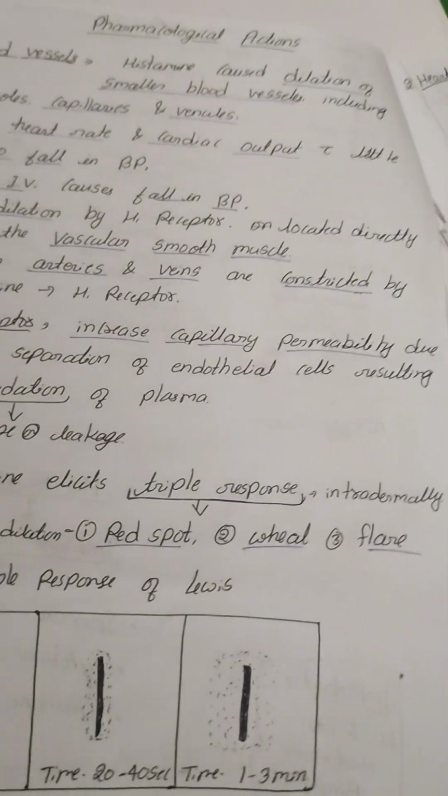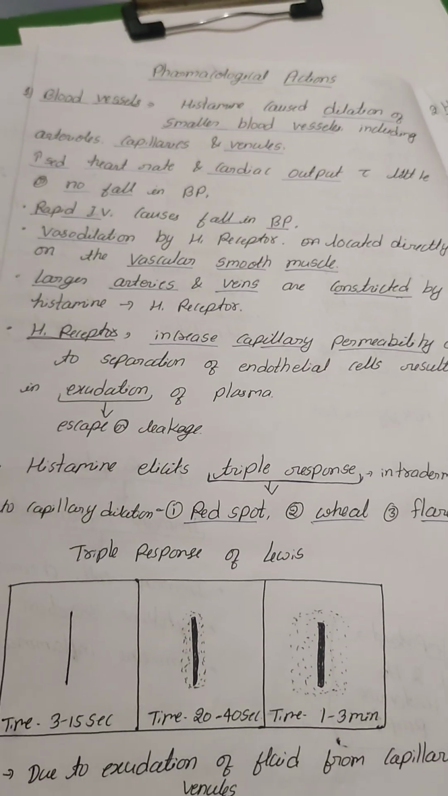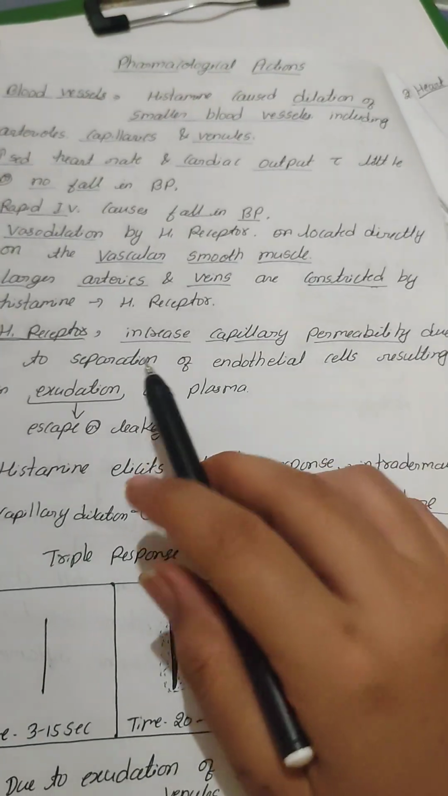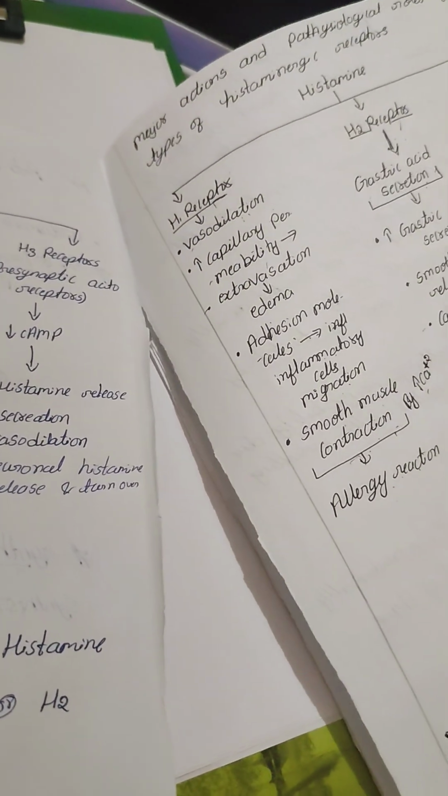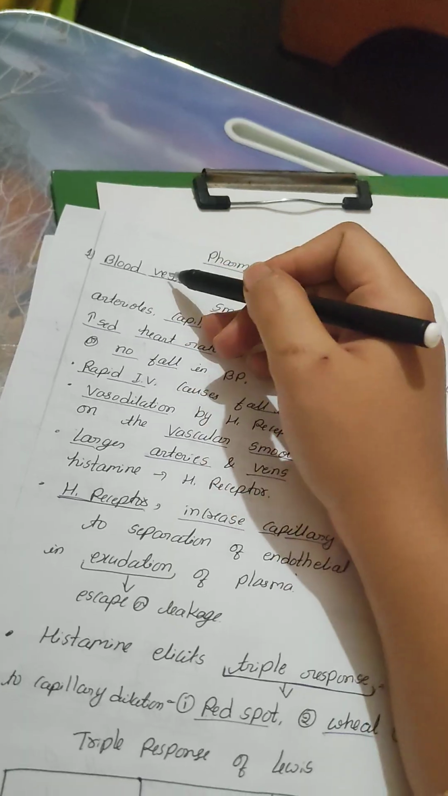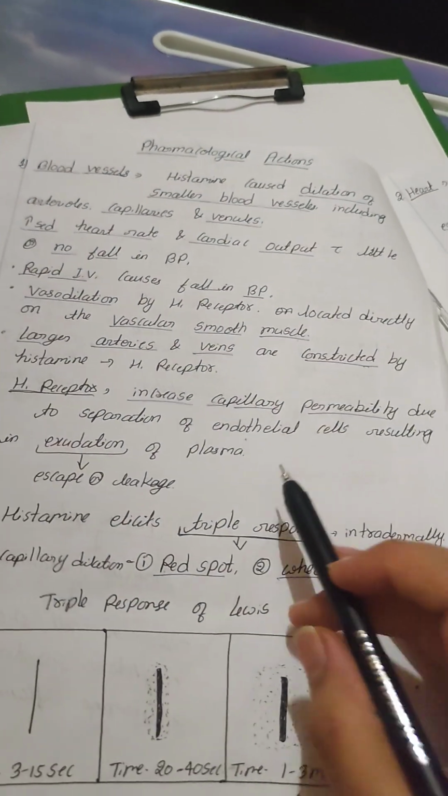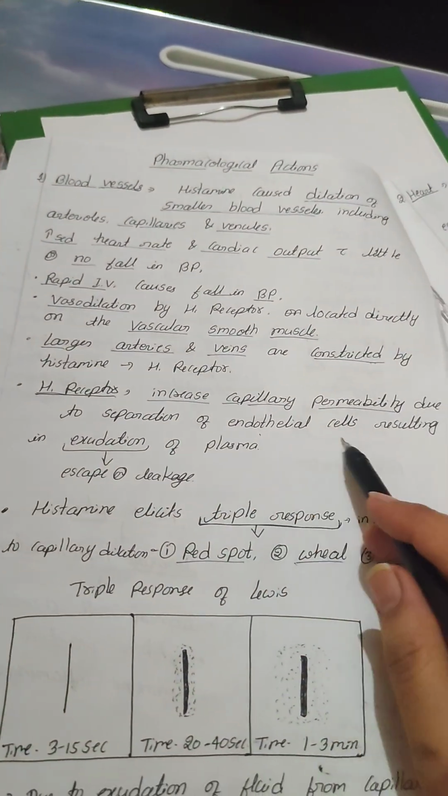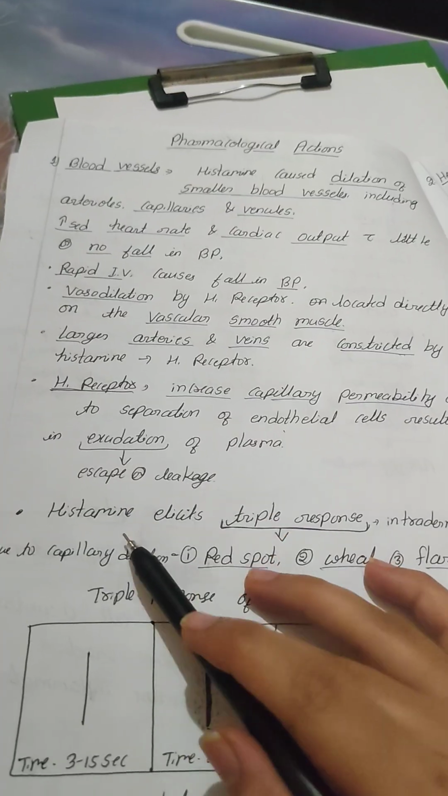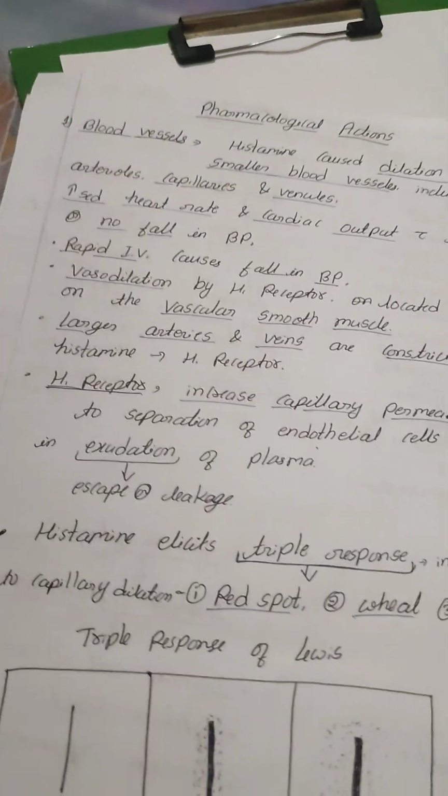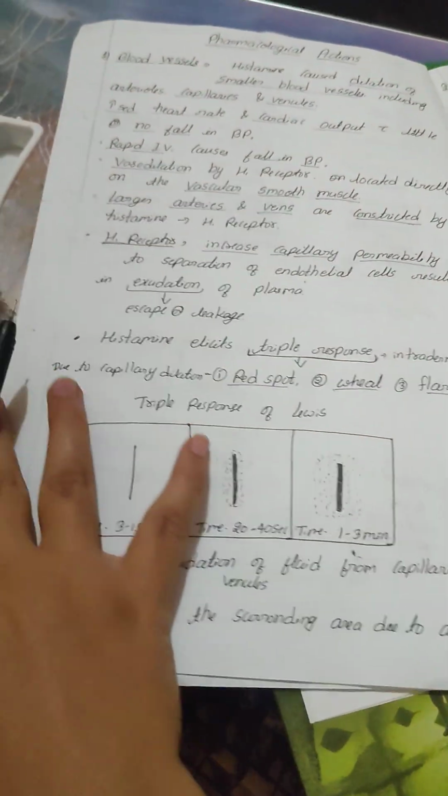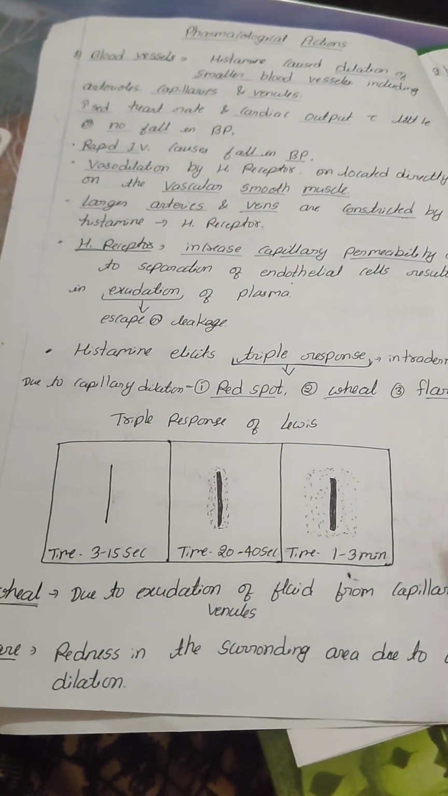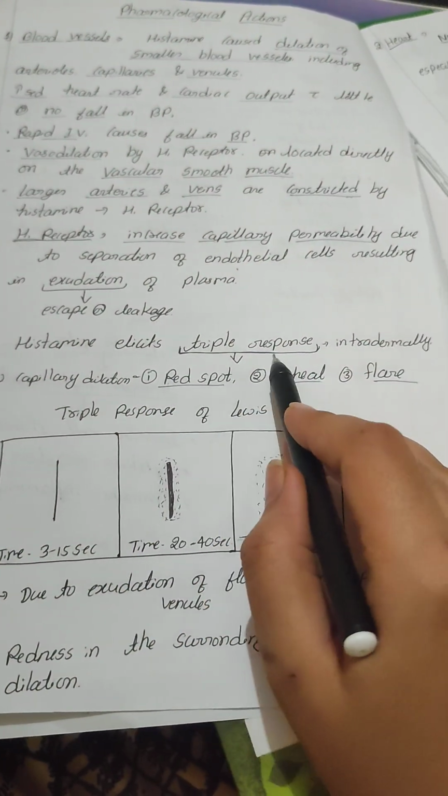H1 receptors also increase capillary permeability. We see here increased capillary permeability, vasodilation, smooth muscle contraction. These are also pharmacological actions on the blood vessels. Capillary permeability increases due to separation of the endothelial cells, leading to escape and leakage. This is the main pharmacological action of histamine: histamine elicits the triple response.